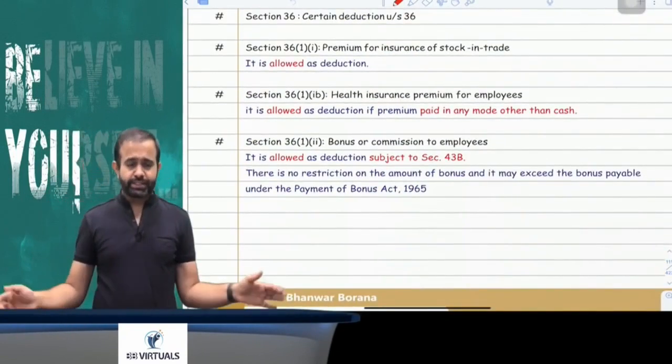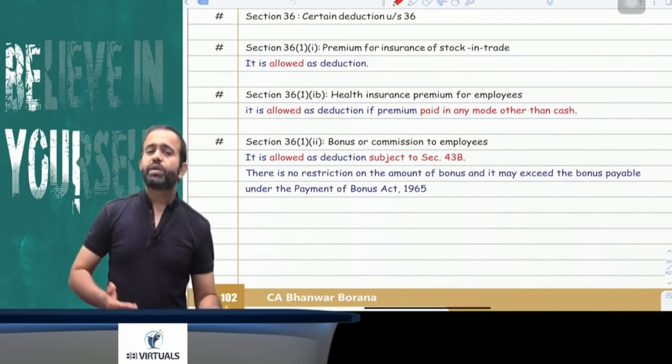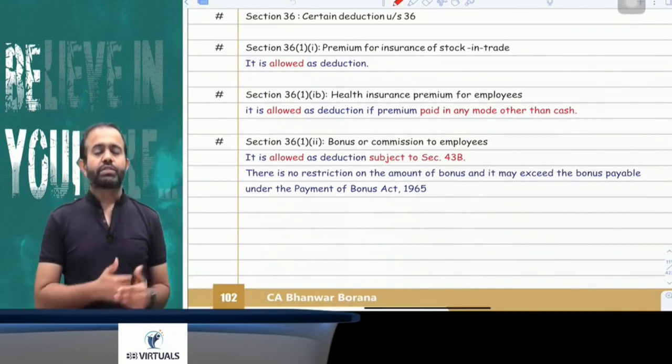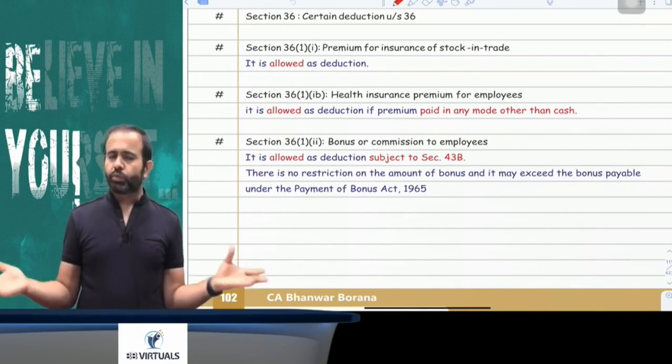Next section is 36. 36 is saying that certain deductions are allowed under section 36. So there are basically some deductions that are allowed under section 36. First is the insurance premium of stock in trade. Suppose you took the insurance of your stock in trade, that insurance premium is allowed, no problem at all.